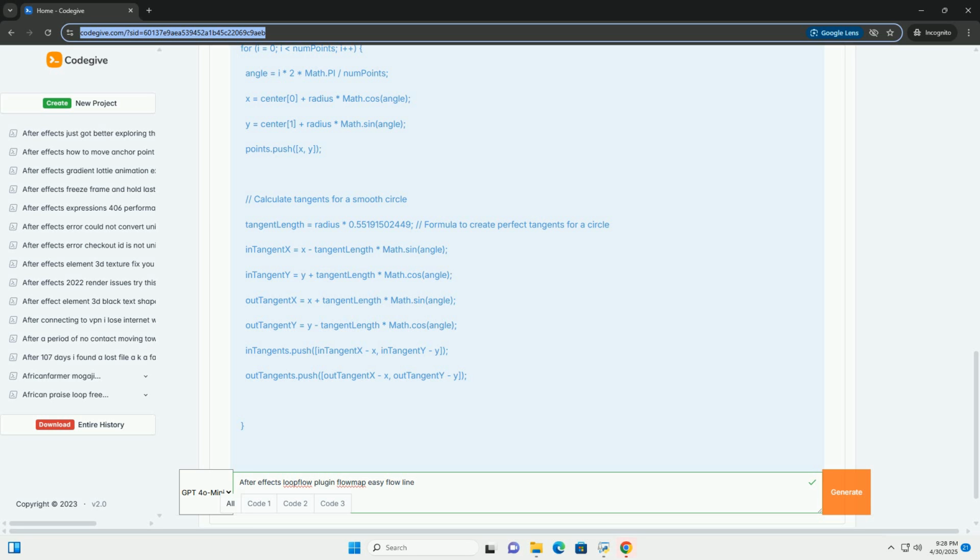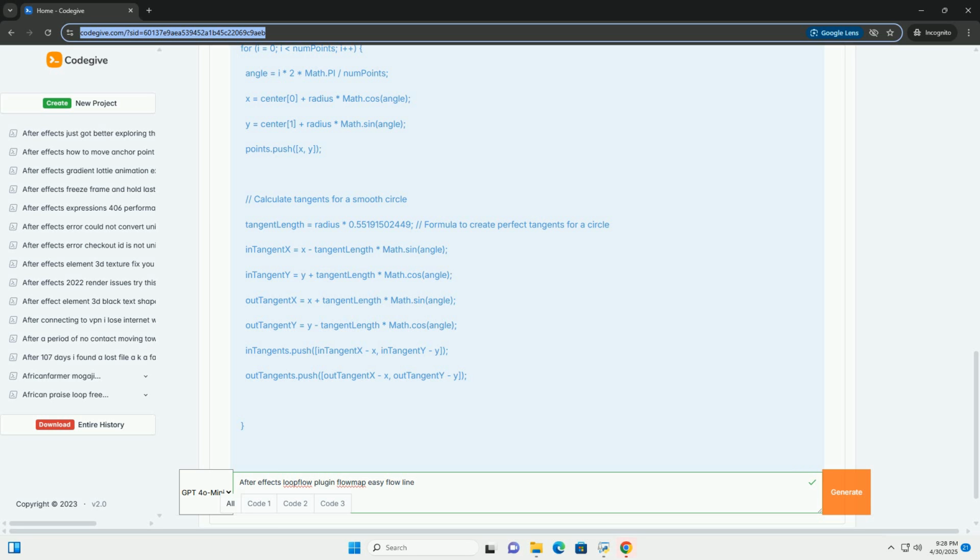Example code for dynamic scaling. Let's add an expression to the scale property in the Loopflow effect to make the particles scale based on their position along the path. Explanation. amp sets the amplitude of the sine wave. This determines how much the scale will fluctuate. frequency sets the frequency of the sine wave. This controls how quickly the scale changes.